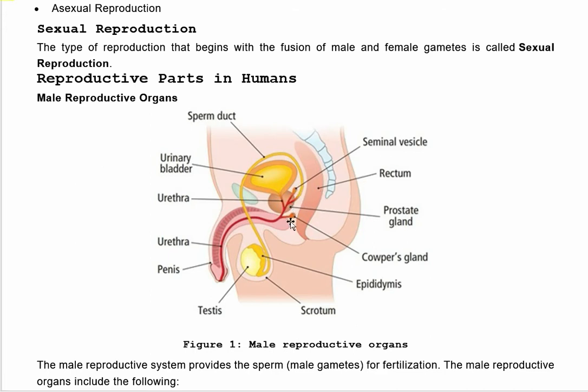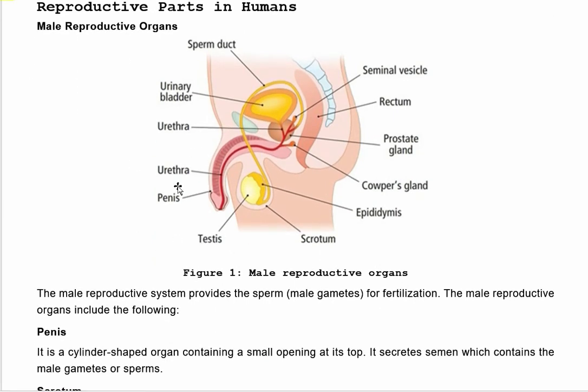There are two small organs, the seminal vesicle and the Cowper's gland. And one more gland is there, the prostate gland. These glands secrete their secretions into the urethra also. This muscular structure is called the penis, and these organs inside the scrotum are called testes. We will discuss all these one by one.